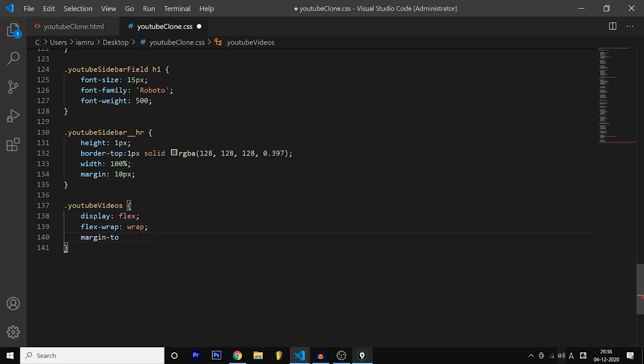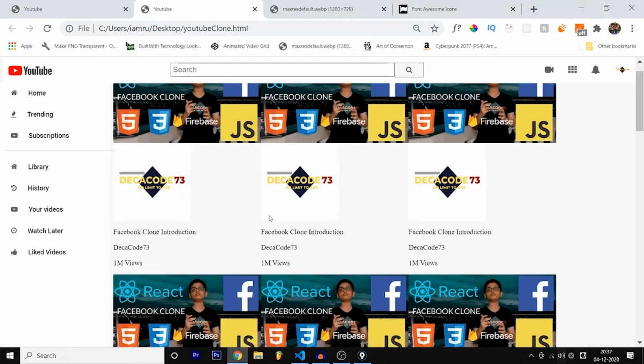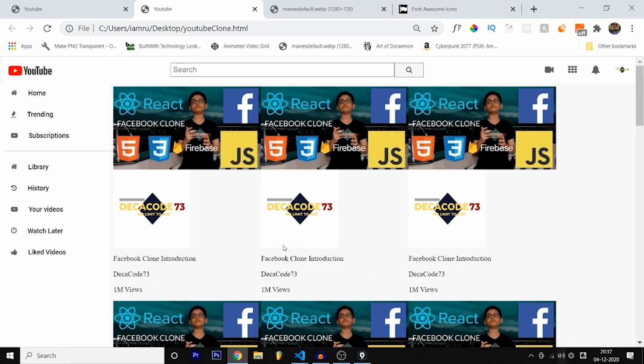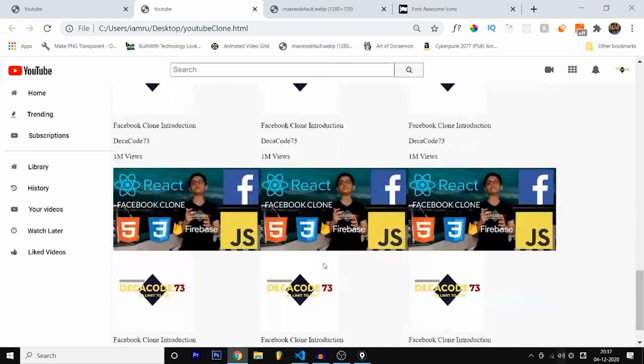So we are going to have margin top 60 pixels, and we are going to have flex 1. Flex 1 means take the maximum amount of width you can. So it's going to take the maximum amount of width, and we are going to also have margin left 250 pixels, and the width is 100%. Perfect. Now let's save it and reload now. So this looks somewhat good. We still need to style it.